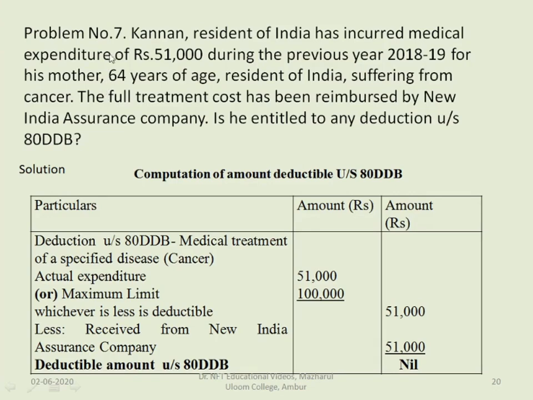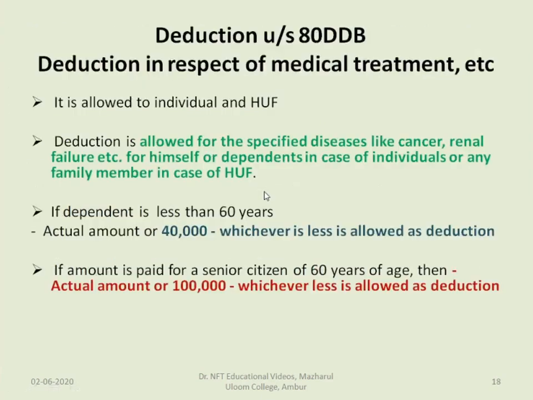So Mr. Kannan's mother is suffering from cancer and her age is above 60 years. So for above 60 years, either the actual amount or 1 lakh, whichever is less, can be claimed as deduction.